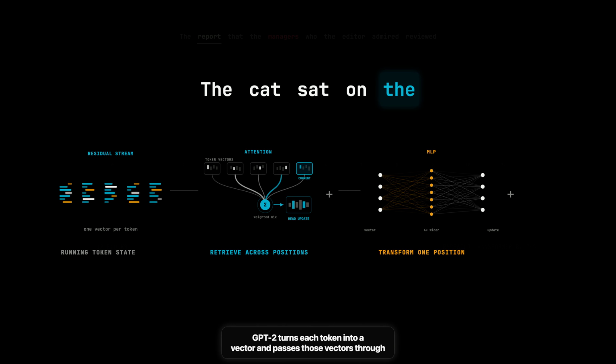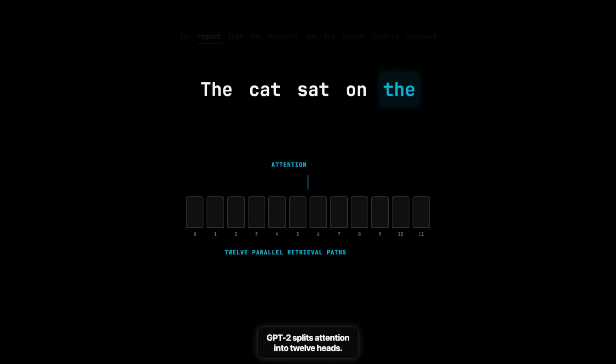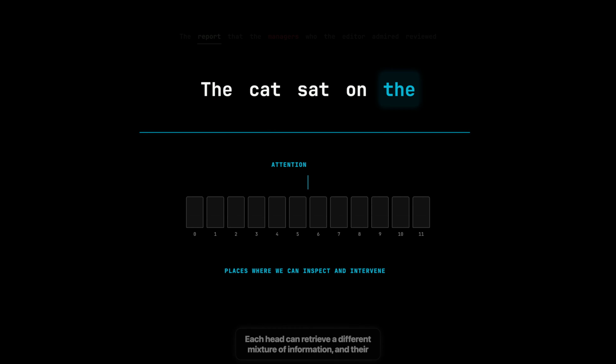GPT-2 turns each token into a vector and passes those vectors through 12 repeated blocks. Inside each block, attention retrieves information from other token positions. The MLP transforms the information stored at each position. Both write updates into the residual stream, the running state passed to the next block. GPT-2 splits attention into 12 heads. Each head can retrieve a different mixture of information, and their outputs are combined before being added to the residual stream. We now have names for the places where we can inspect the computation and change it.